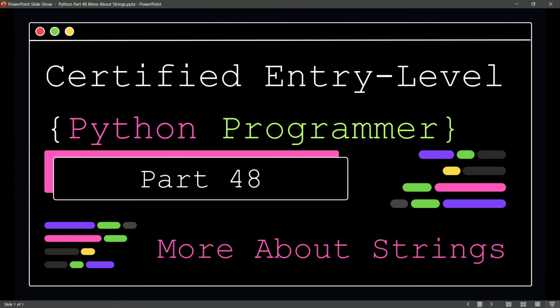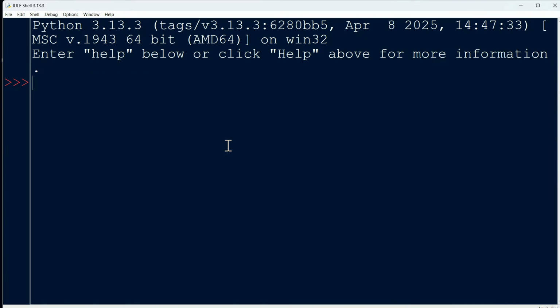Yes, you knew it was going to happen. We've got more to say about strings. And I remember how surprised I was the first time I saw this. Let's go ahead and create a string, and the string that we will create will be hello with some exclamation points. Okay, so there is our string.